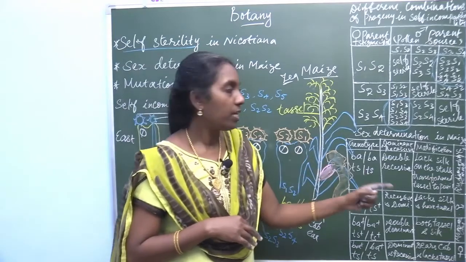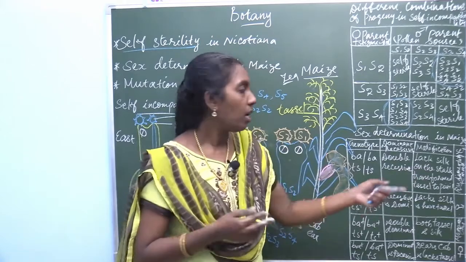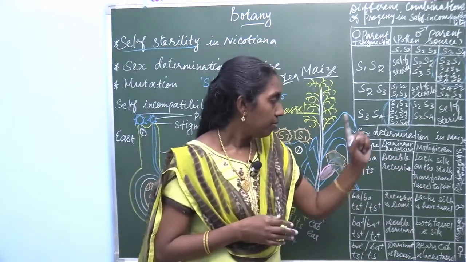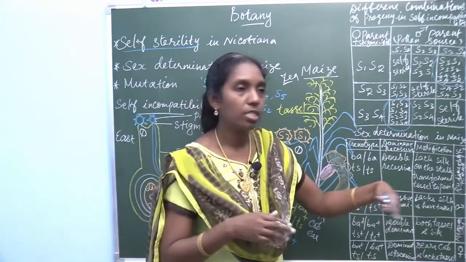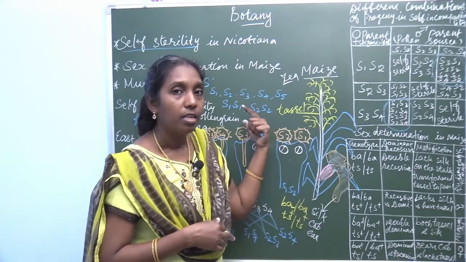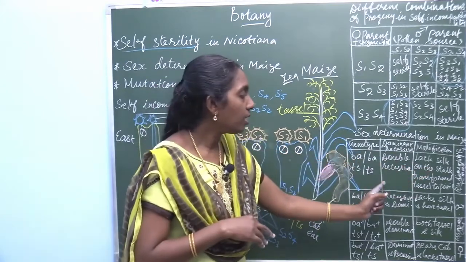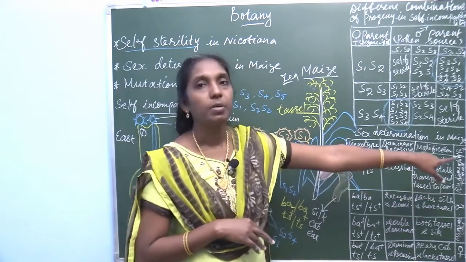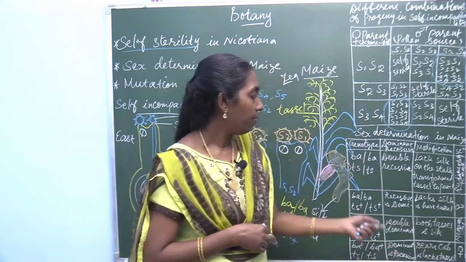What modification occurs? It eliminates silk at first, and the tassel is transformed to pistil. So it produces a rudimentary female flower.